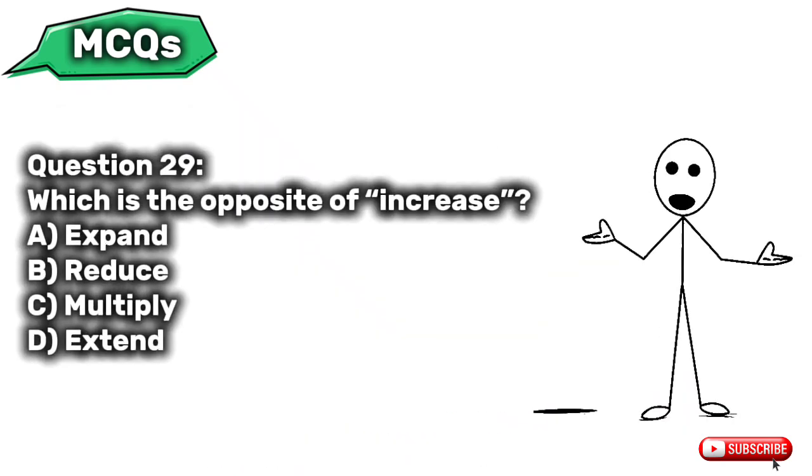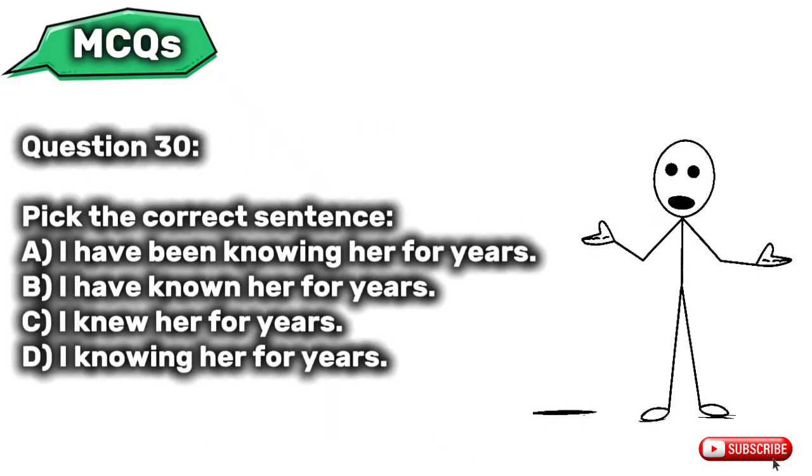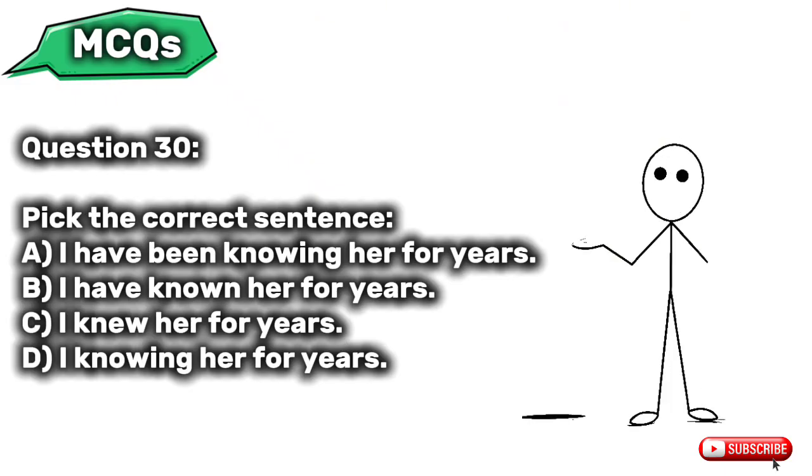Question 29. Which is the opposite of increase? A. Expand. B. Reduce. C. Multiply. D. Extend. Question 30. Pick the correct sentence. A. I have been knowing her for years. B. I have known her for years. C. I knew her for years. D. I knowing her for years.